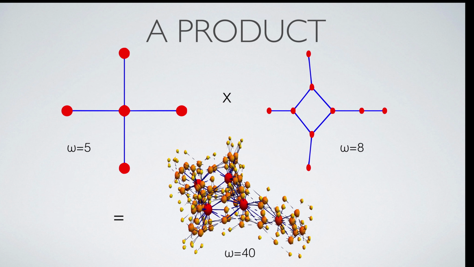Finally, here is an example of a pair of graphs and the product graph. The Euler characteristics of the factors are 1 and 0, the Wu characteristics of the factors are 5 and 8. The product has Euler characteristic 0 and Wu characteristic 40.